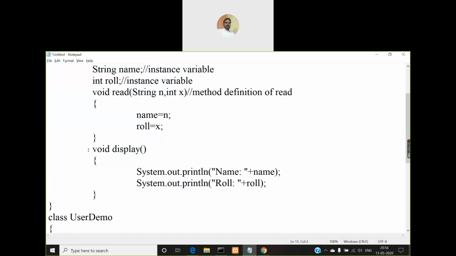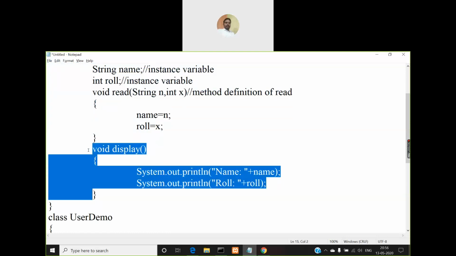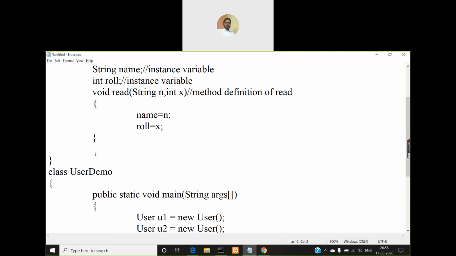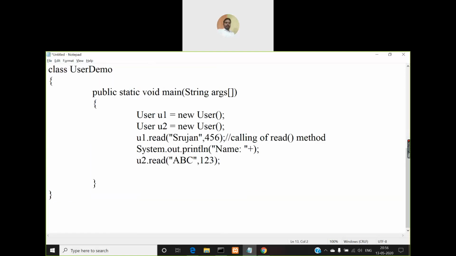But because now, instead of accessing these values inside this class, I'm accessing them here in the user demo class, another class outside the class, right? So here how to access it? You have to use the object name u1 dot and write name.